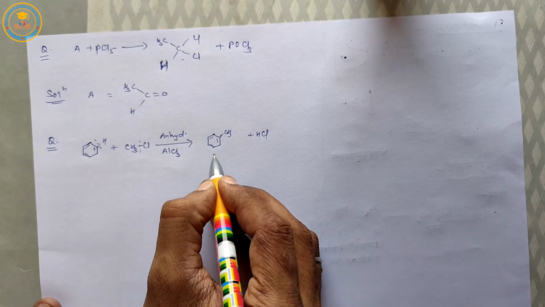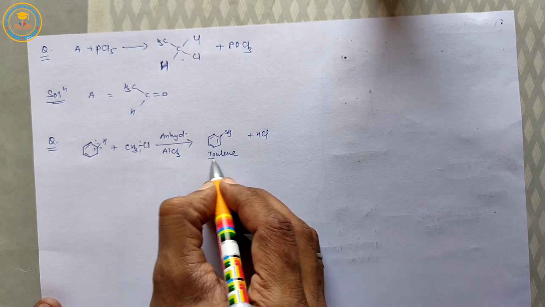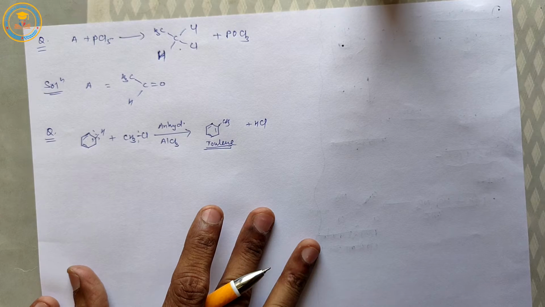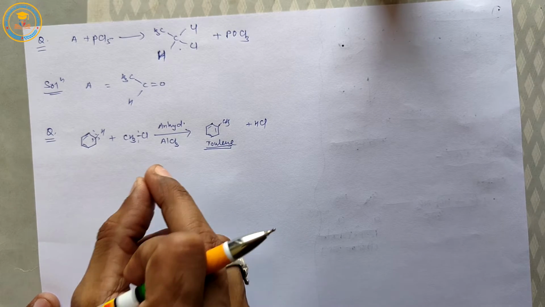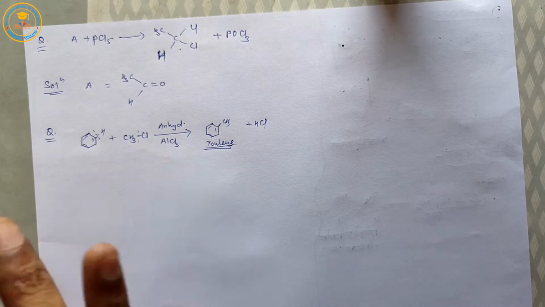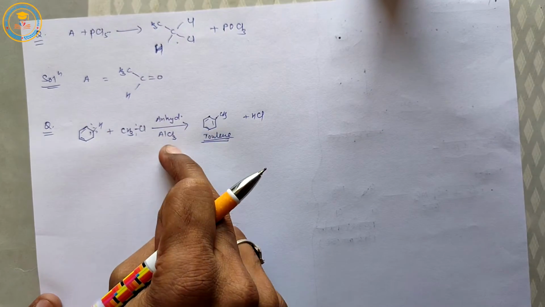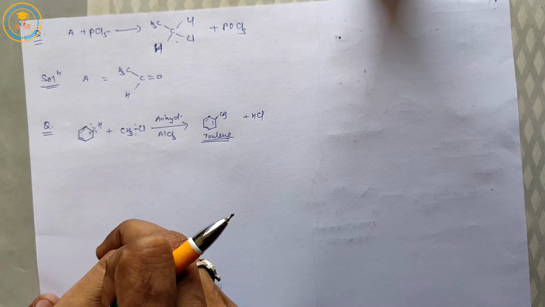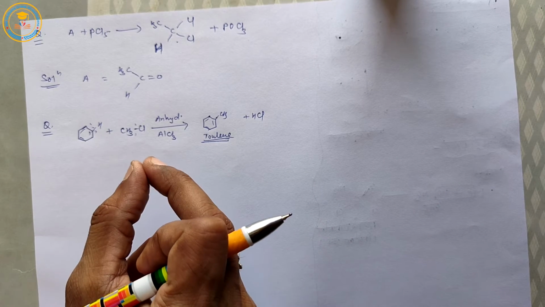Here it is methylbenzene, or toluene. It is the Friedel-Crafts alkylation reaction. Very important. I hope your answers are right. Without wasting time, let us begin today's class.